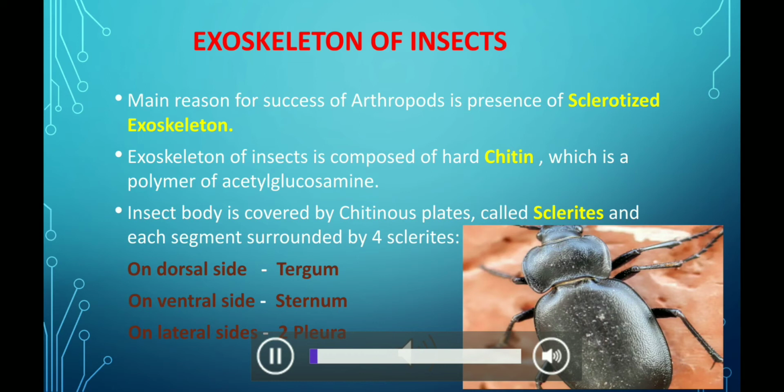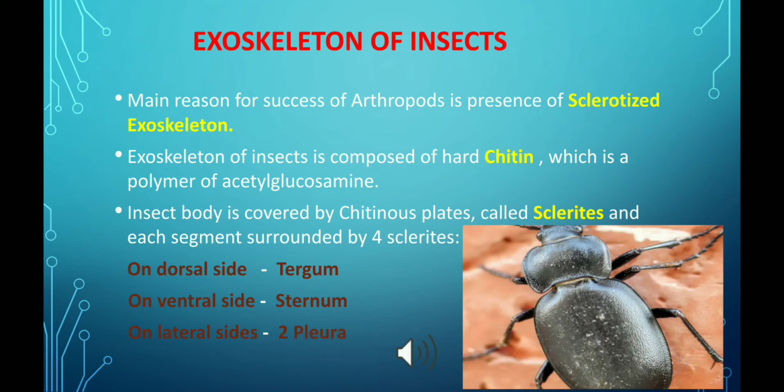Moving to the exoskeleton of insects. Exoskeleton is just a hard covering that supports and protects the insect body. And this exoskeleton is composed of a hard substance called chitin, which is a polymer of acetyl glucosamine. And these chitinous plates are called sclerites. And each segment of insect body is surrounded by 4 sclerites.